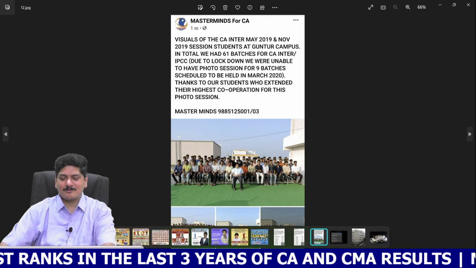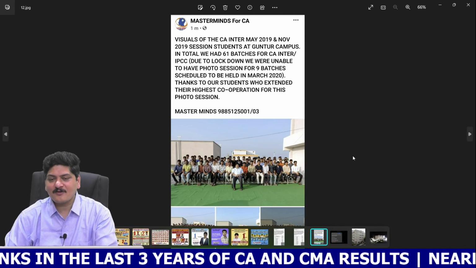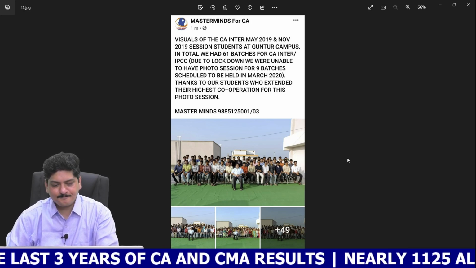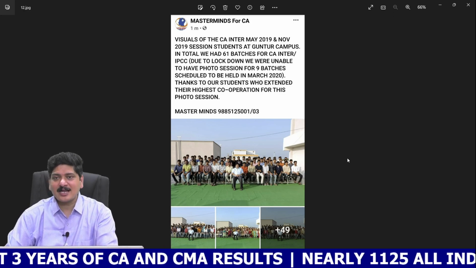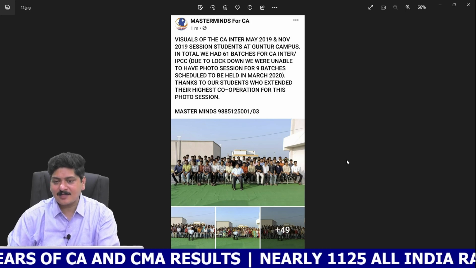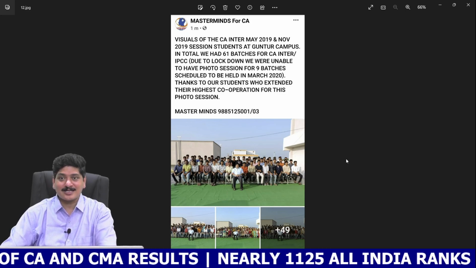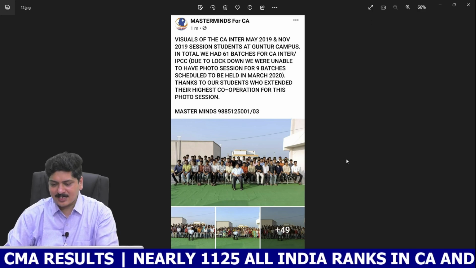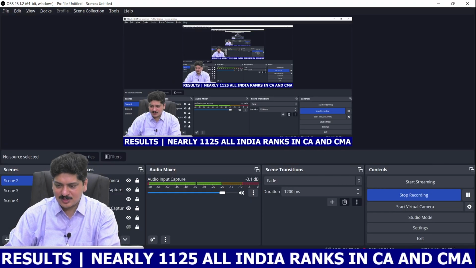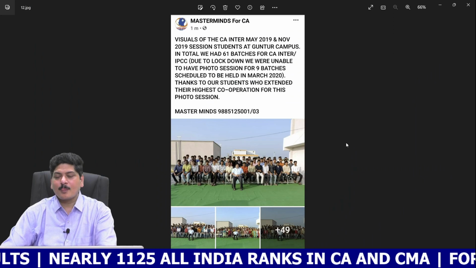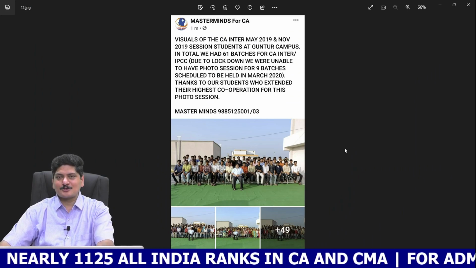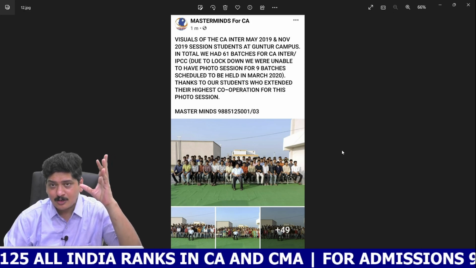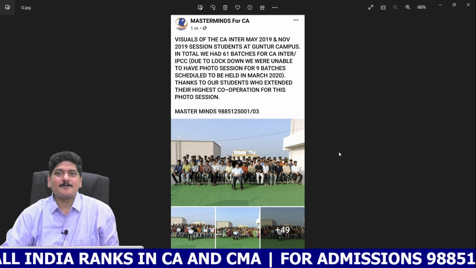By mistake, I gathered the CA final photo session photo. Now let me show you the photo session. This is the image of the CA Inter photo session that was conducted in May 2019 and November 2019. So yearly we'll be having 2 batches, and yearly we'll be having 2 photo sessions as well. Put together in May 2019 and November 2019, you'll be surprised to know that 61 batches are there for CA Inter and CMA Inter.